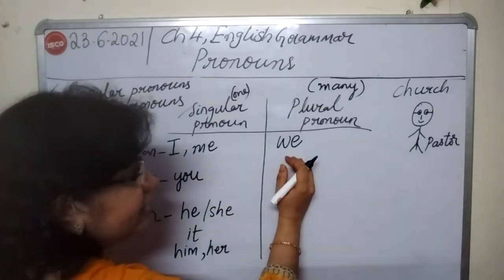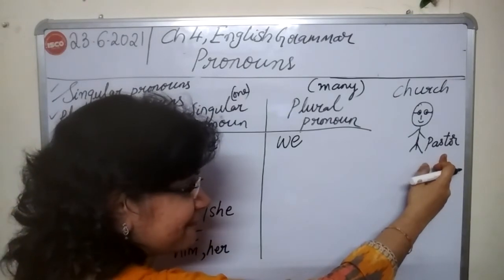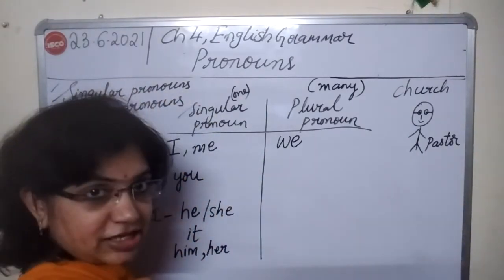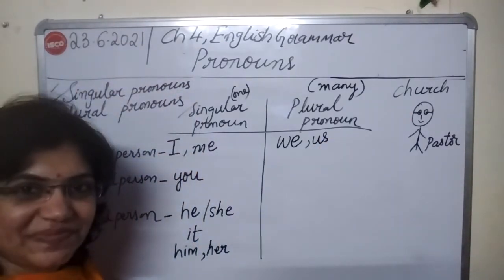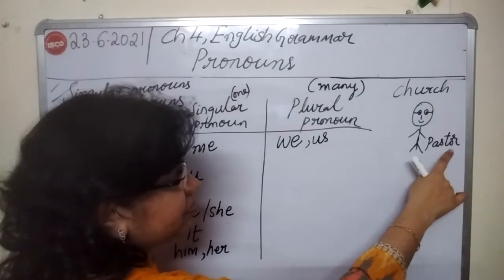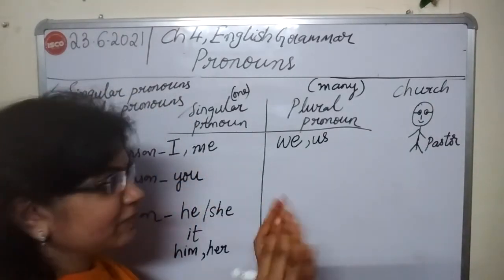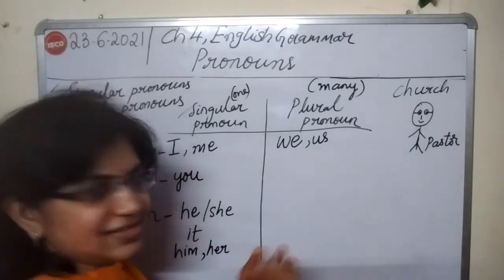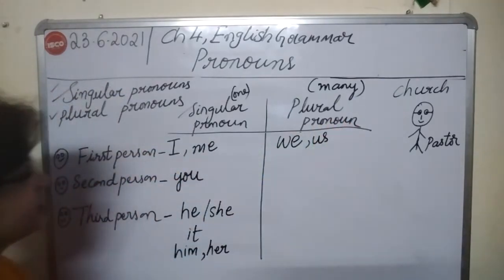So we went to the pastor and the pastor gave us his blessings. We went to the pastor and the pastor gave us his blessings. So, we and us are plural pronouns in first person.